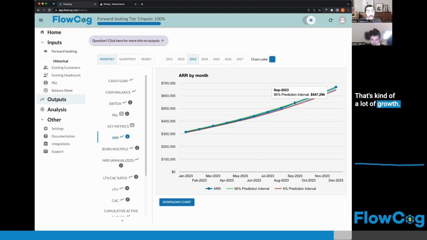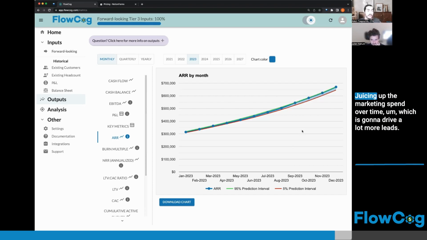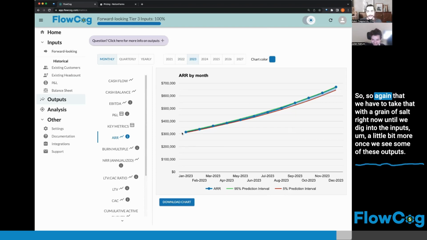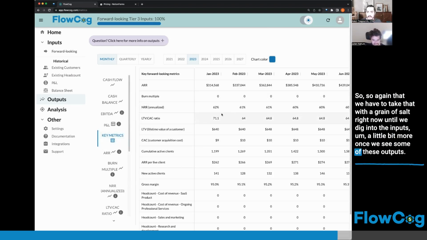That's a lot of growth. I'd be curious to dig in more and see why that's the case. I suspect it's because we said that we're really juicing up the marketing spend over time, which is going to drive a lot more leads. So again, we have to take that with a grain of salt right now until we dig into the inputs a little bit more once we see some of these outputs.